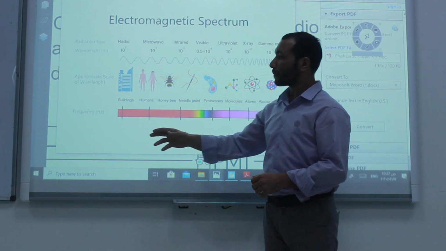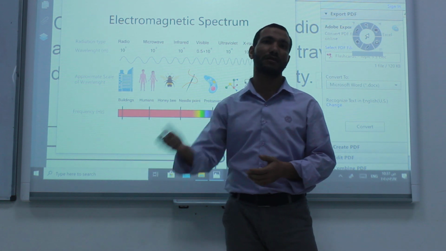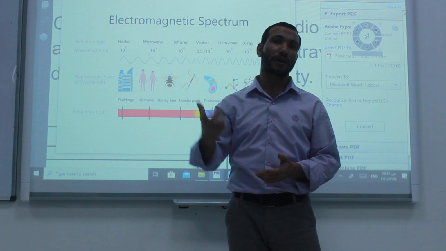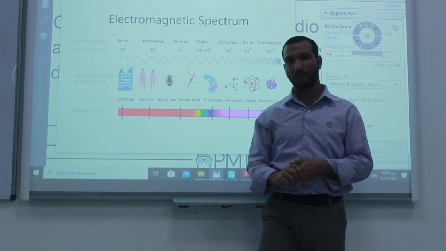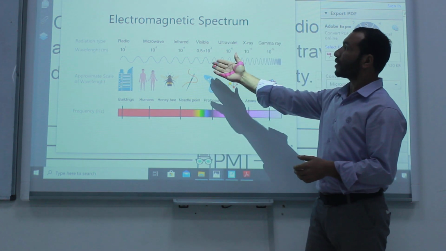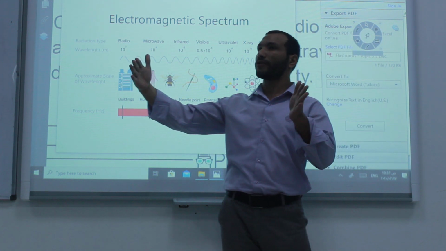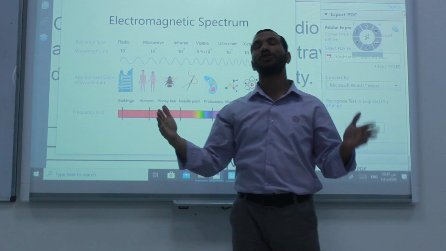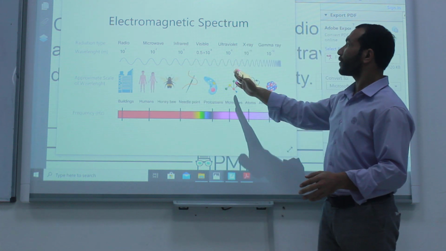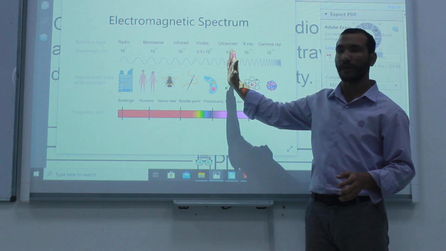Number three, infrared. A lot of insects, such as bees and wasps, use infrared to see in the dark. Then the visible spectrum: we can see by this visible color, because it ranges from the violet color to the red color. After the violet color, we have ultraviolet, like the horses. They can see by ultraviolet.